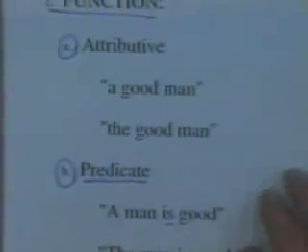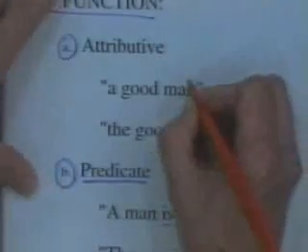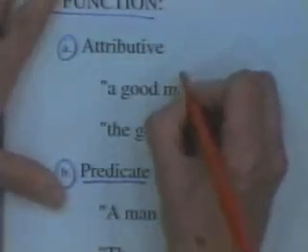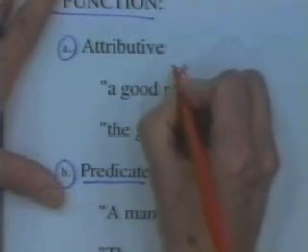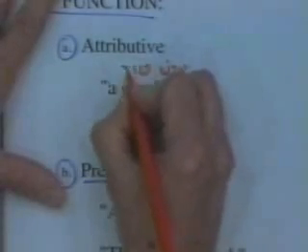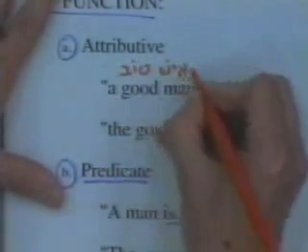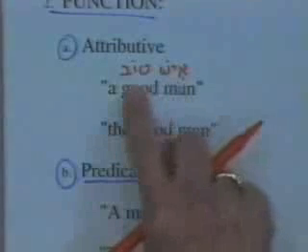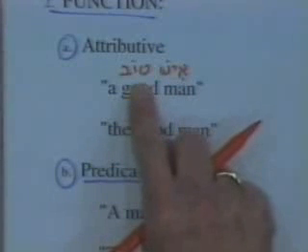Now, let's go back to our example. All right? A good man. Knowing what you now know about attributive adjectives, how would you say a good man? First of all, what's the word for man? Let's do vocab. The word for man is ish. The word for good is tov, right? Now what about endings? What about the form? Ish is masculine singular. Tov as it stands is masculine singular.